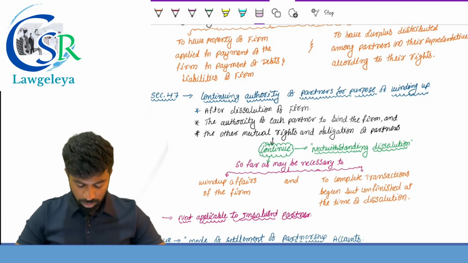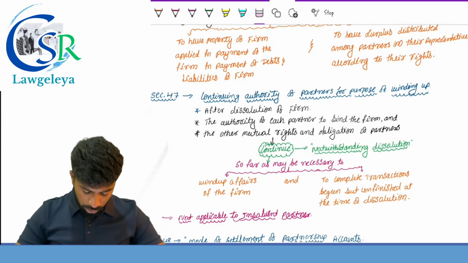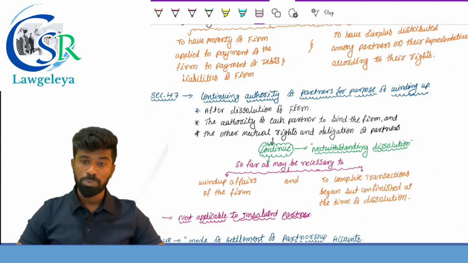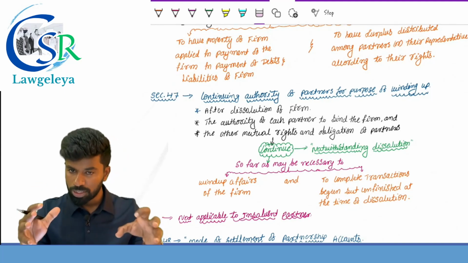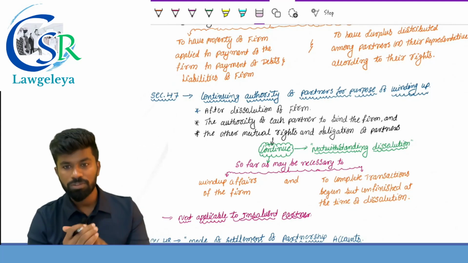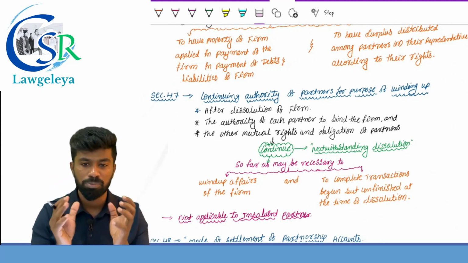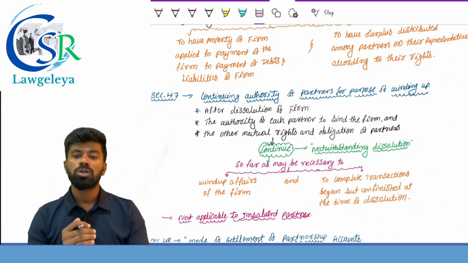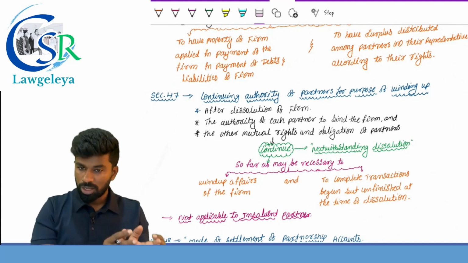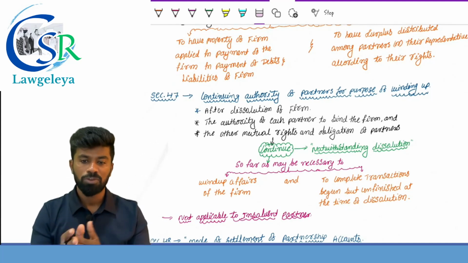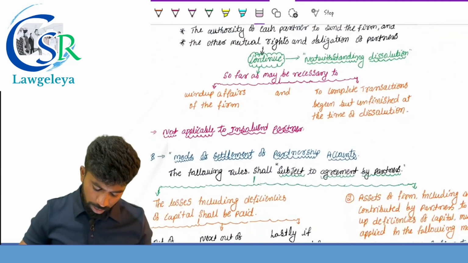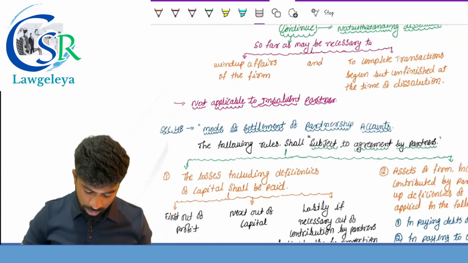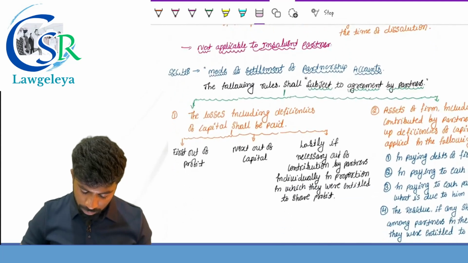I repeat, after dissolution of the firm, the authority of each partner to bind the firm and the other mutual rights and obligations of the partners continue notwithstanding dissolution, as far as may be necessary for the purpose of winding up the affairs of the firm and to complete the transactions which have begun but are unfinished at the time of what? Dissolution of the firm. It is not applicable to which partner? Insolvent partner.